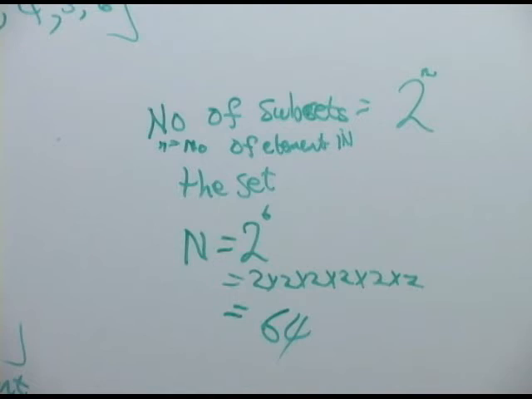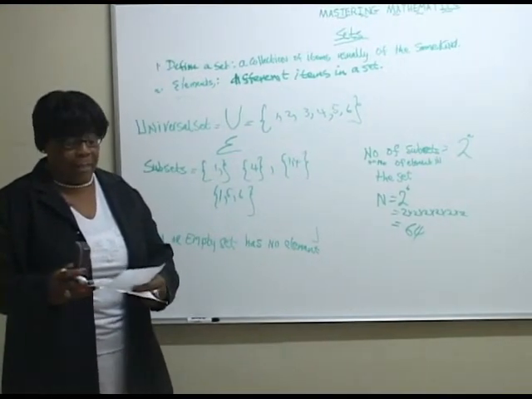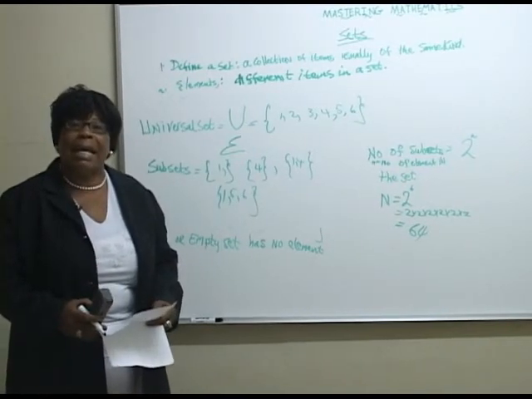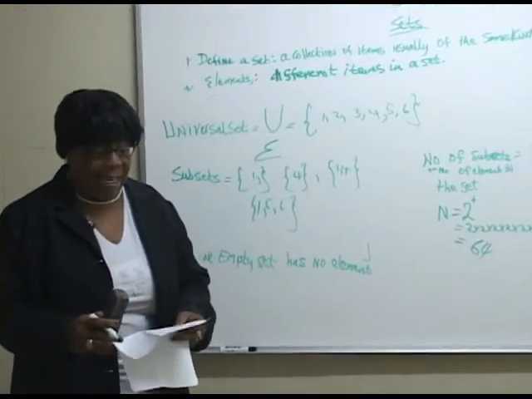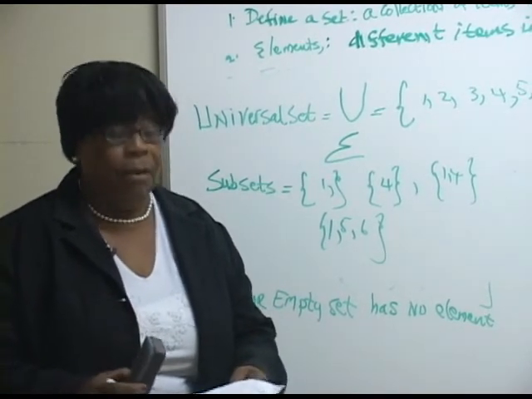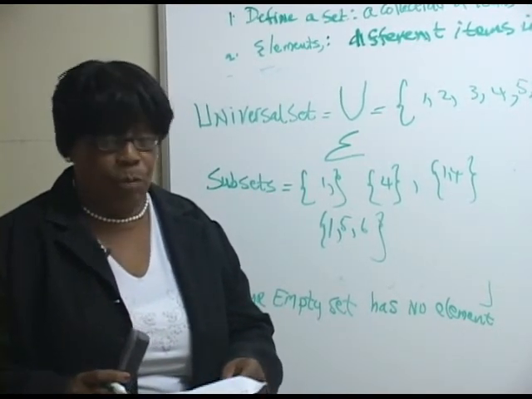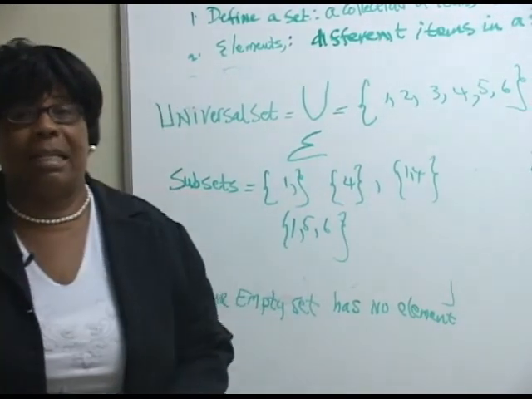All right? Okay, so this is what we have been doing for today. So far, in terms of the things that we have to do for our sets, we got as far as defining a set. We know the elements or number of elements in a set. We know a finite set. We also know an infinite set. We know the null or empty set and its notation, and we are not going to put 0 in a bracket and call it an empty set. We understand how to identify the universal set, the subsets, and the number of subsets in a set.